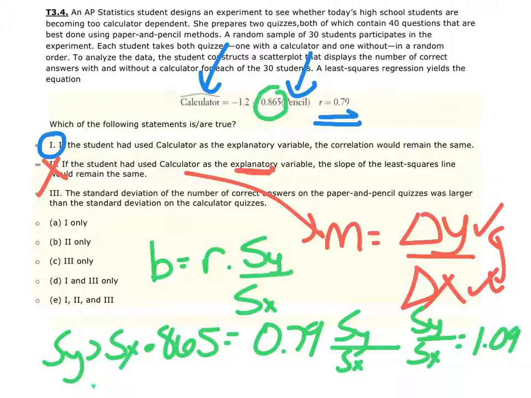So now how do you interpret this? Well, go back and remember that the y variable in this case is the calculator. The x variable is the pencil. So this would say the standard deviation of the calculator is greater than the standard deviation of the pencil. This statement says the standard deviation on the paper and pencil was larger, so this case is actually going to be a false statement. That's a tricky one. Based on that, we clearly can see the only answer that would work would be letter A, that number 1 is the only correct statement.